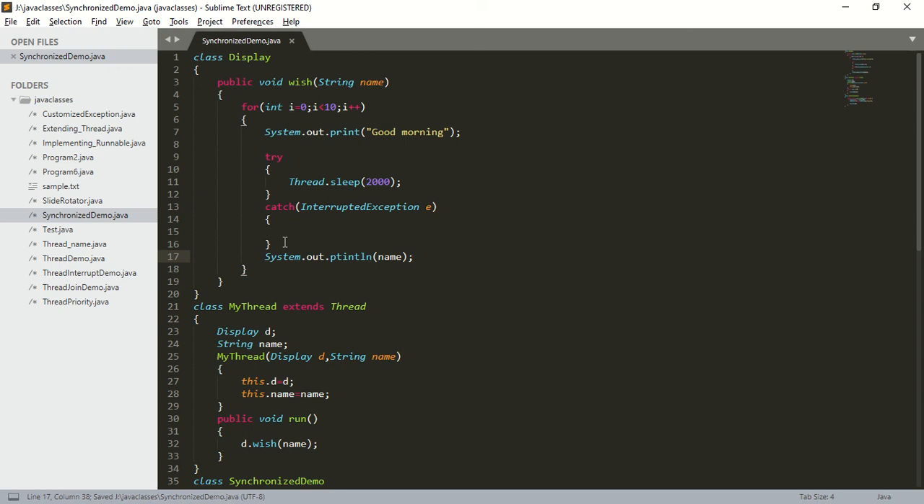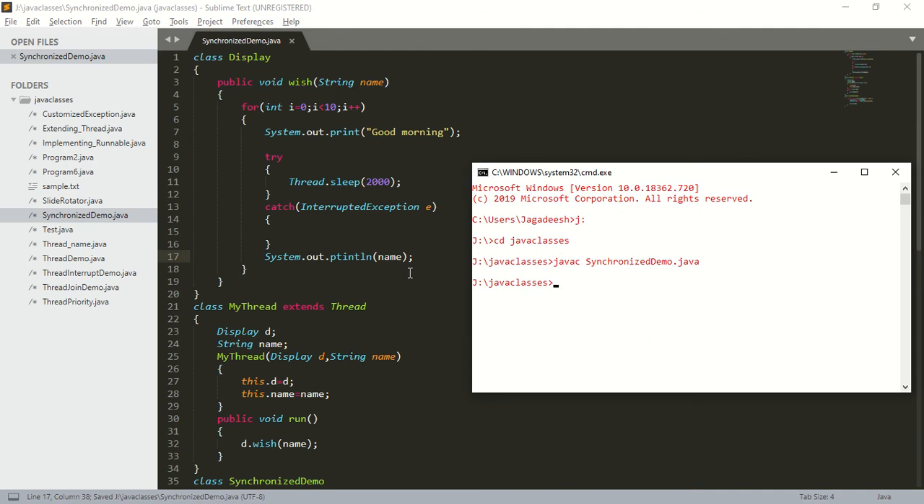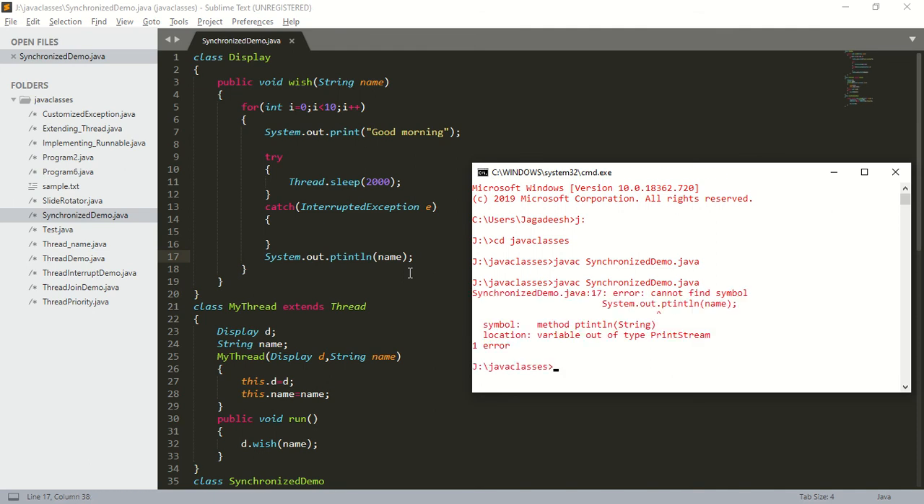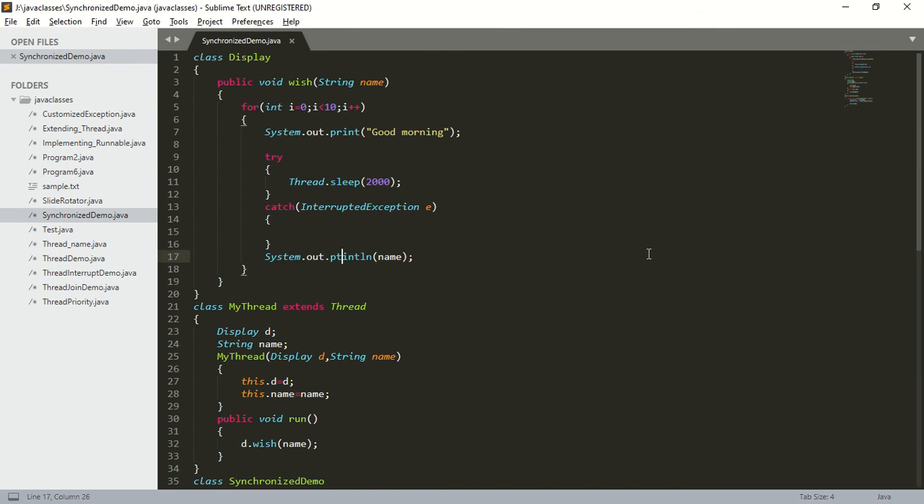So what will be the output of the program? I am passing name as Dhoni. For loop is running for 10 times. What will it print? First it will print good morning. Next it will sleep for 2 seconds. Next it will print Dhoni. Next good morning, sleep for 2 seconds, Dhoni. Next, good morning, sleep for 2 seconds, Dhoni. So save this. So compile once again. System.out.println. Println spelling is wrong, so fix it. Save this.